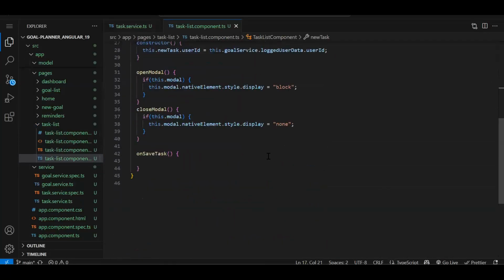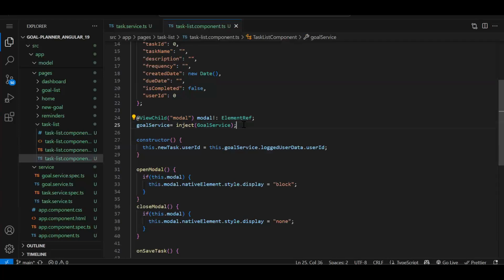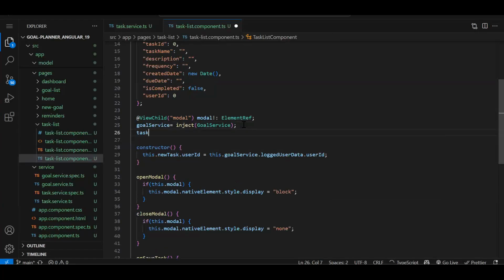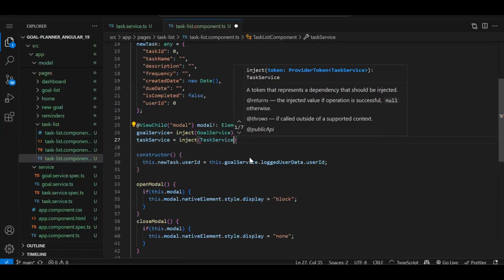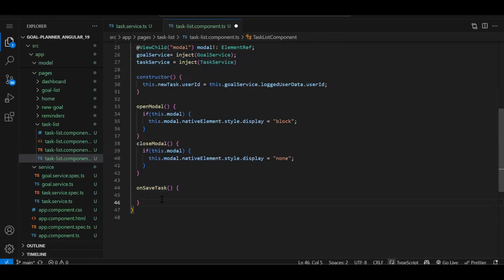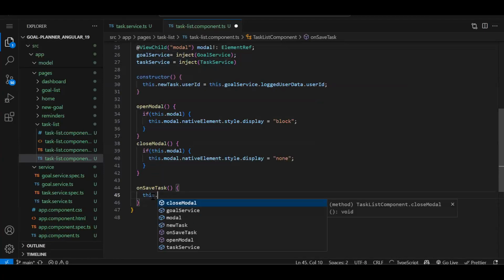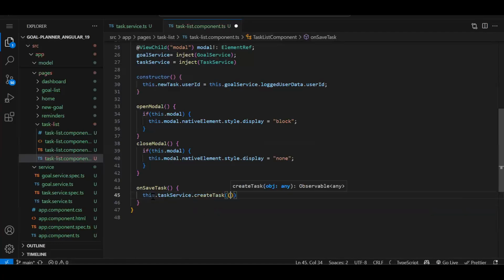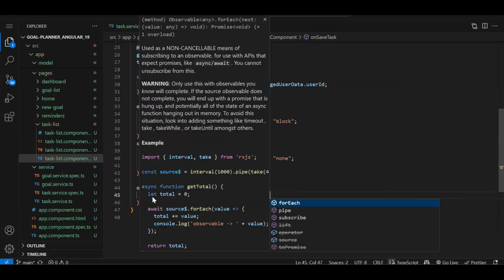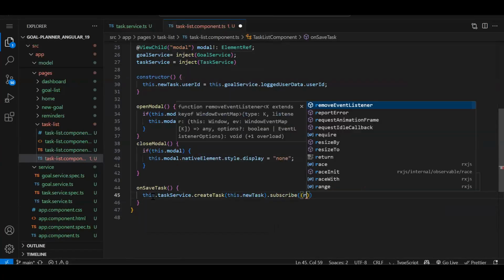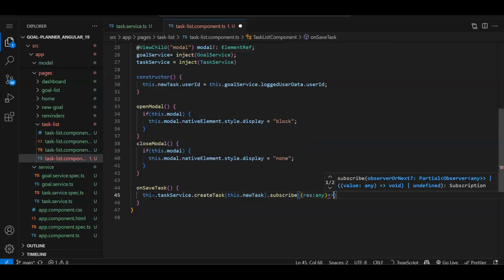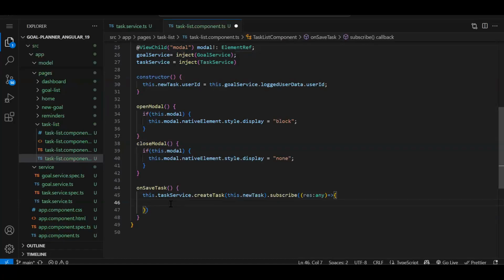So over here, we created this function. Now we have one more service for the task. Sorry, task service is equal to inject. What we need to inject? Our task service. Fine. Now inside this function, this.taskService.createTask, and we need to pass the object over here. this.newTask. This is the object. .subscribe(result: any) arrow function. Fine. So here we can say alert